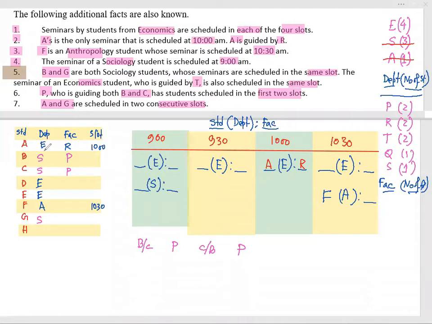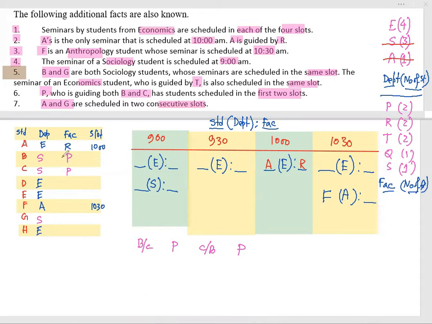Now economics 3, 4. So we have determined the students who will be economics and will be fitted in these 4 slots. Definitely R is here. R may be either this side or that side, not yet confirmed.